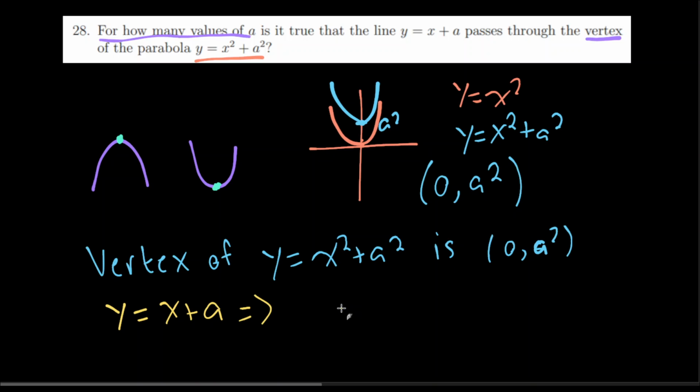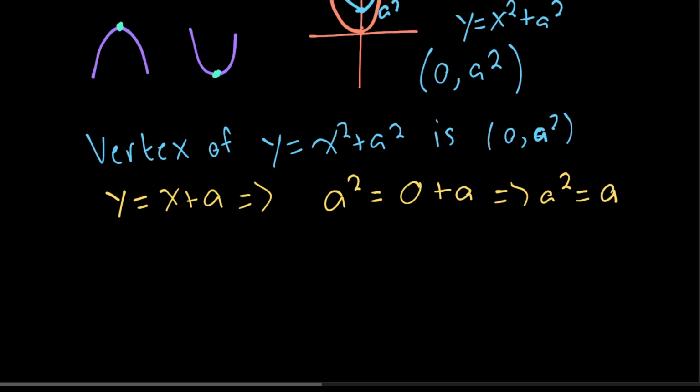So let's substitute. This is now a squared equals 0 plus a, and that's just a squared equals a. Now, the answer might jump out at you. You're thinking, okay, what real numbers squared to themselves are that same number? It's 0 and 1, but we can prove it using the quadratic formula, just to be thorough and as clear as possible. So now you have a squared minus a equals 0. Let's use the quadratic formula.